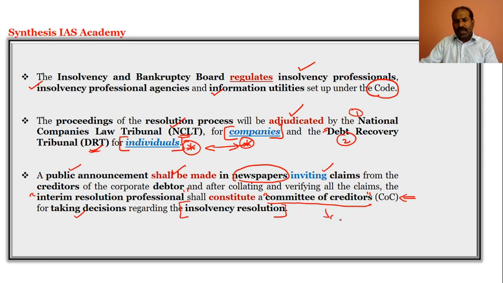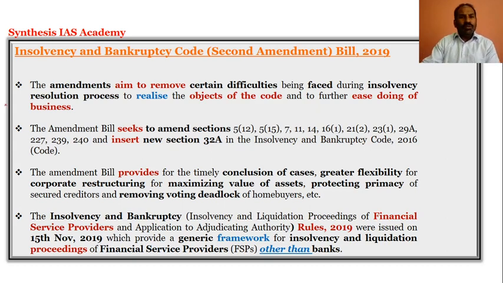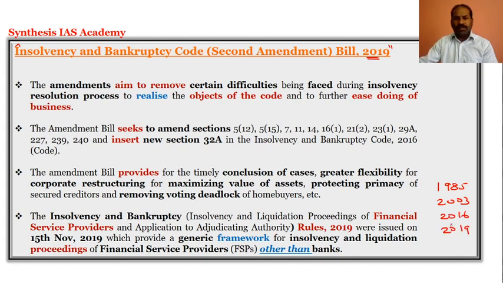So please do understand the importance of various keywords we are trying to focus on, which will be very useful from the UPSC prelims perspective. And now we will look at the Insolvency and Bankruptcy Code Second Amendment Bill 2019. So we are focused on 1985 till now, and then 2003, and then 2016, now 2019. So this is the chronology which has to be in your mind, so that you will have a thorough and comprehensive understanding of the Insolvency and Bankruptcy Code Bill 2019.